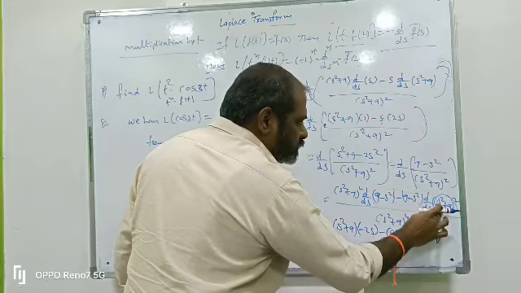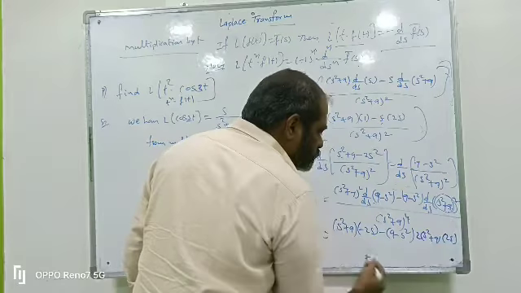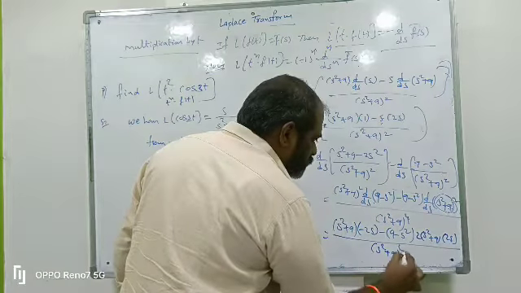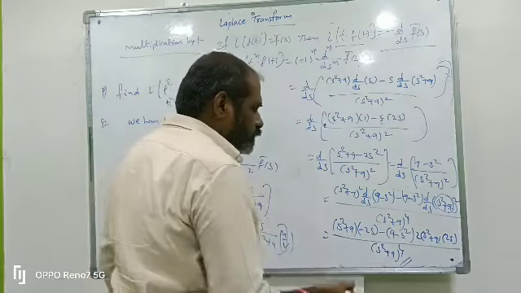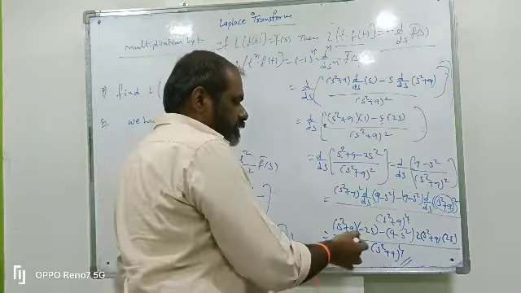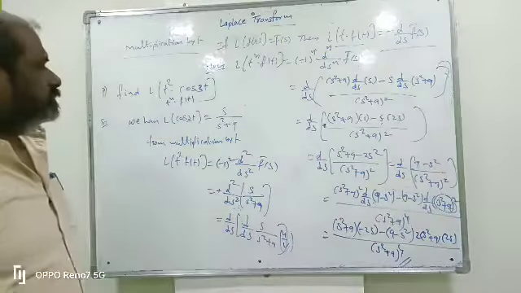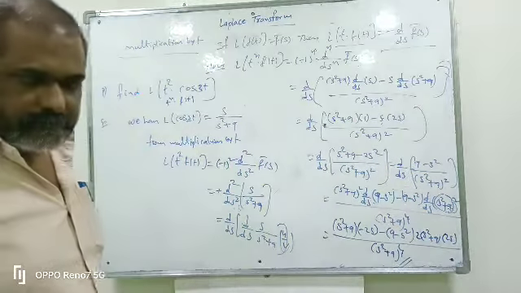So again differentiation of s square plus 9 means what do we get? 2s, constant is 0, by s square plus 9 whole power 4. This is the answer. After simplifying, s square plus 9 is common, power 4 is cancelled, and we get the denominator s square plus 9 whole cube. This is the answer for L of t square into cos 3t. This is for multiplication by t.